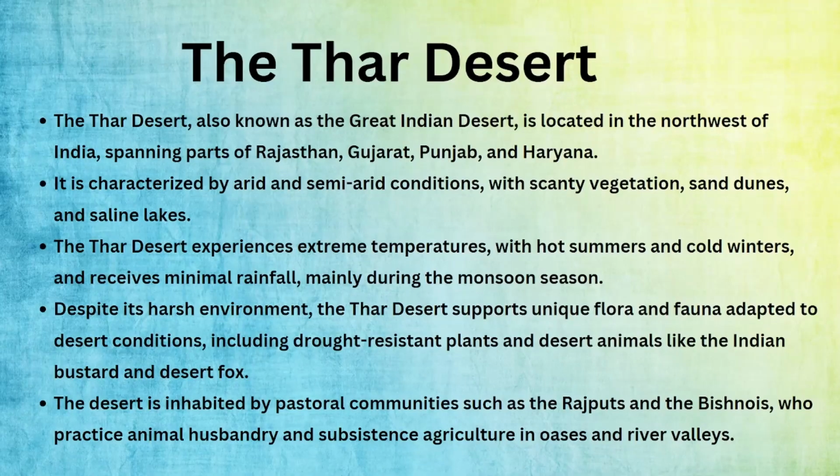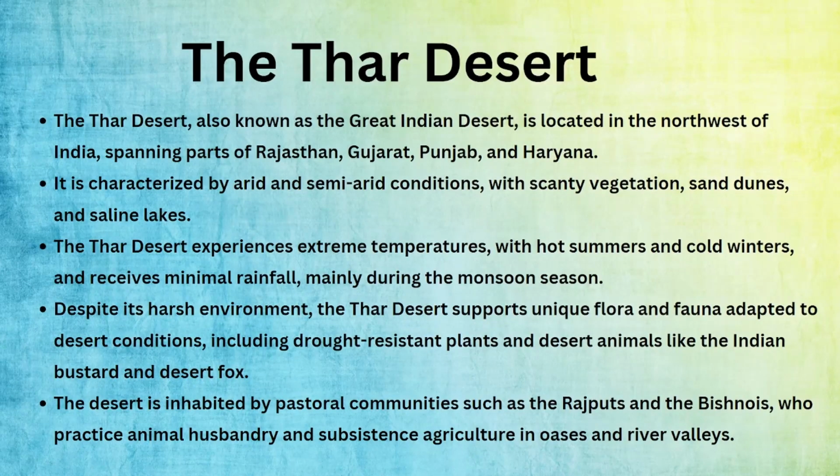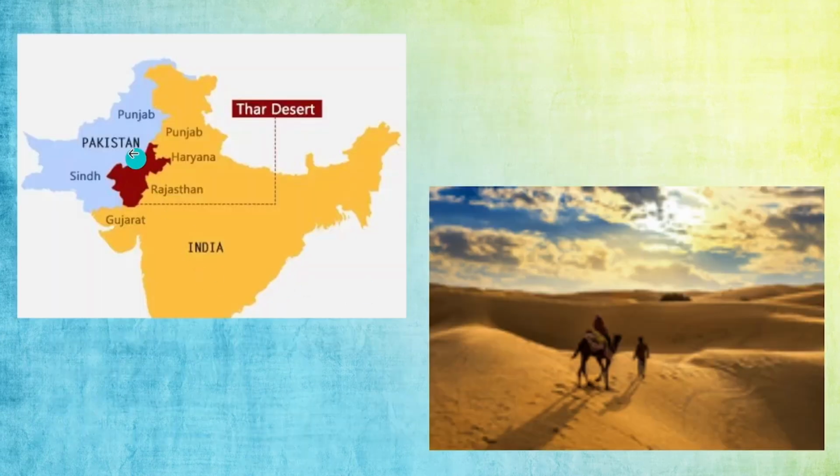Yeah, the Thar Desert. So now we were discussing all greenery, waters. Now let's come to the desert. The Thar Desert, also known as the Great Indian Desert, is located in the northwest of India. We know it, right? Here we know Rajasthan means desert and all. So this area is known for desert.